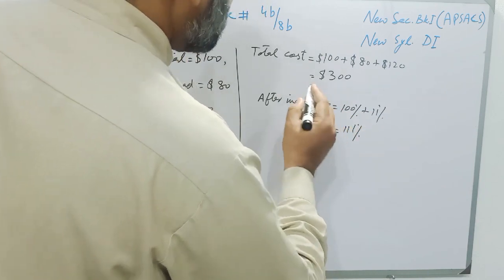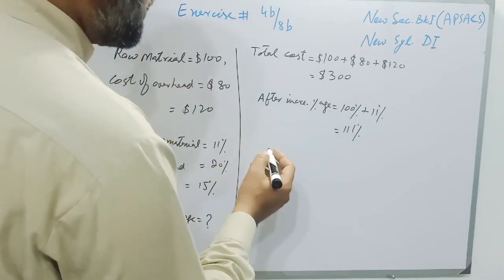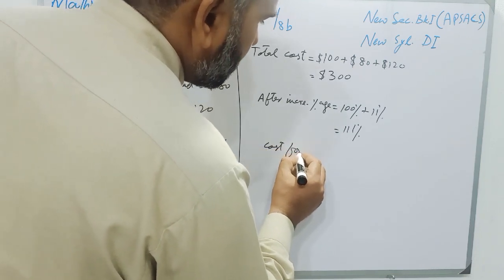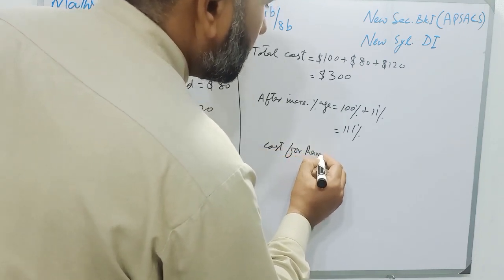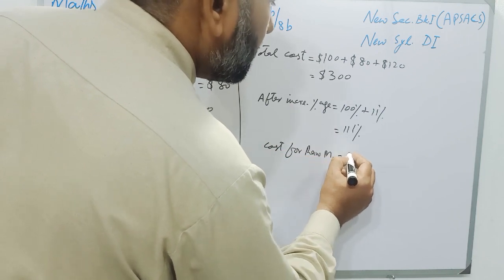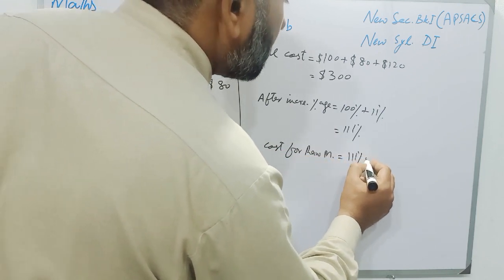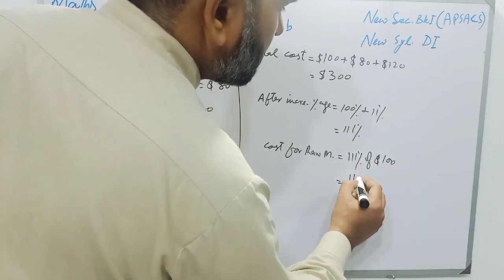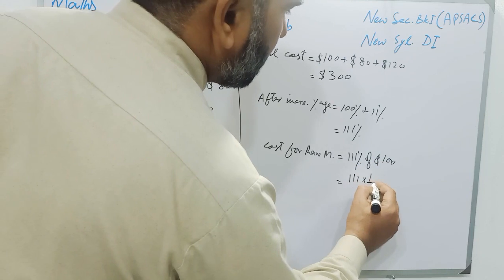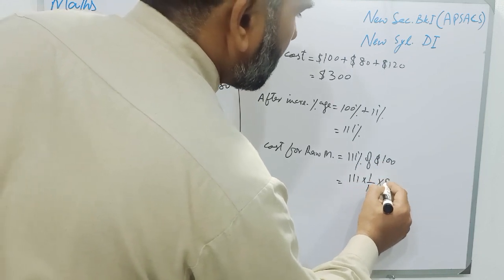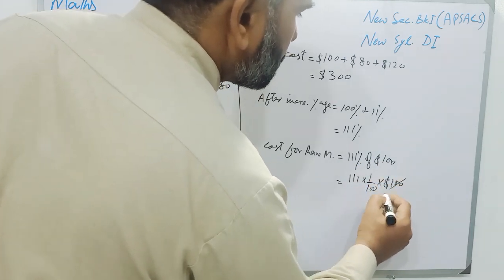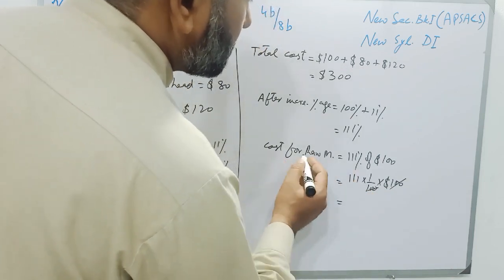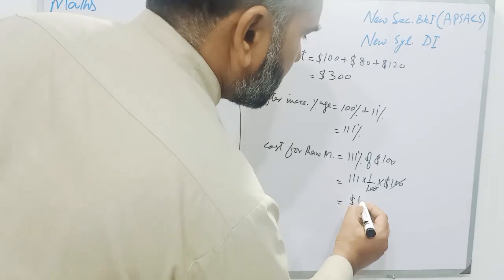The new cost for raw material will be 111% of $100, which is 111 multiplied by 1 over 100 multiplied by $100. So 100 will be cancelled with 100, and the new cost of raw material will be $111.